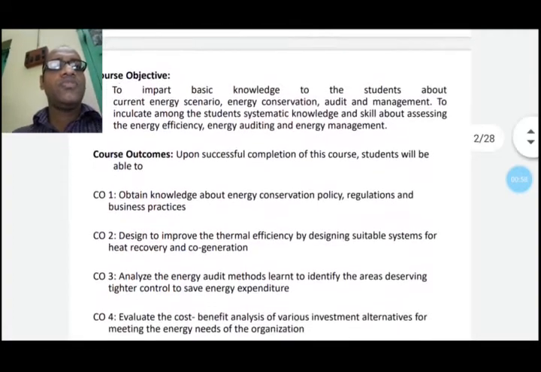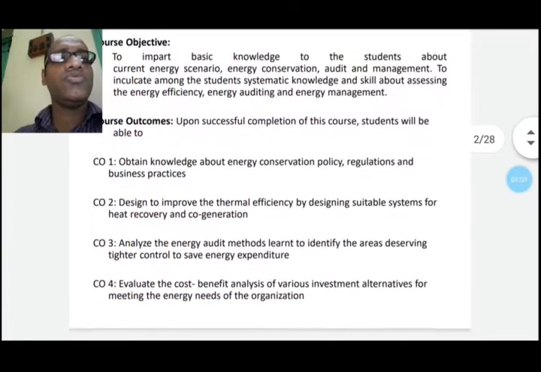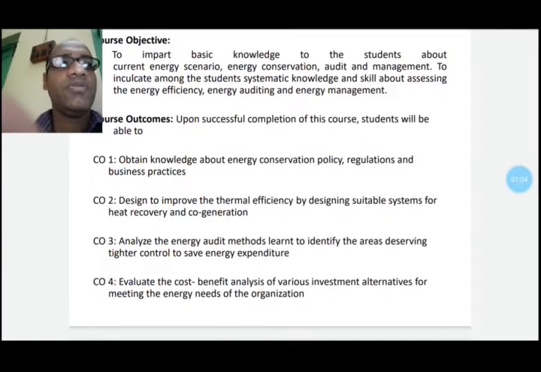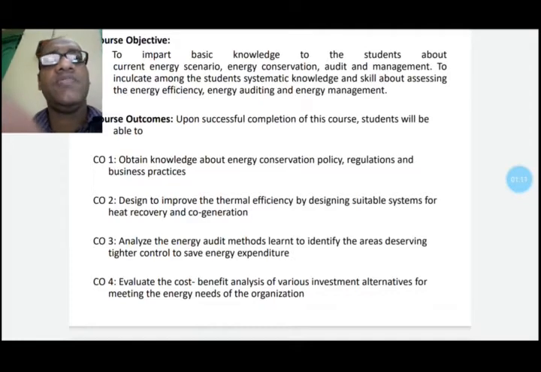Course outcome: upon successful completion of this course, students will be able to obtain knowledge about energy conservation policies, regulations and business practices. Design to improve the thermal efficiency by designing suitable systems of heat recovery and cogeneration.